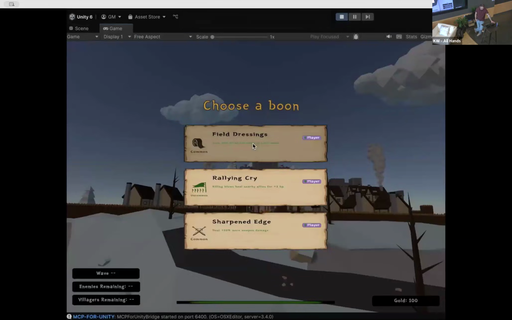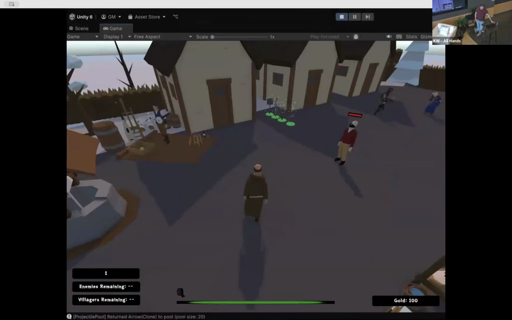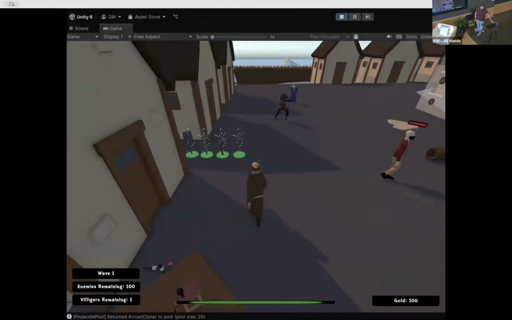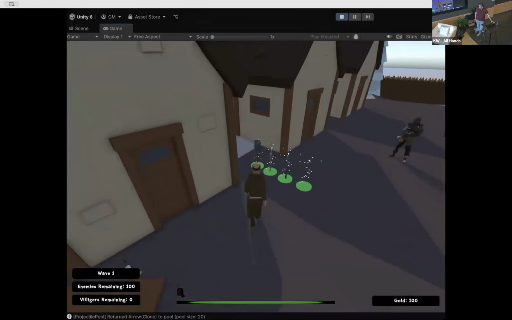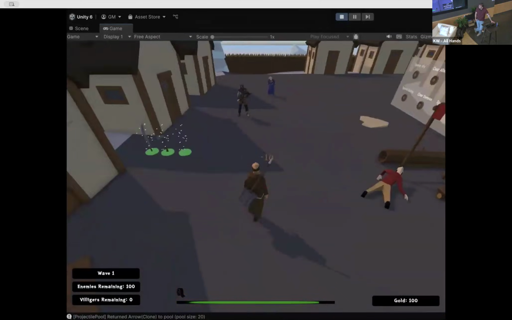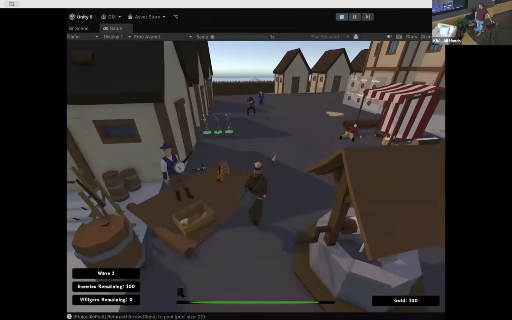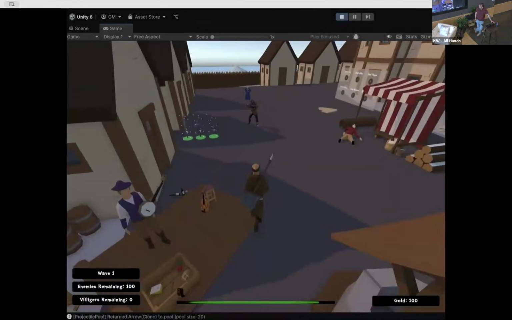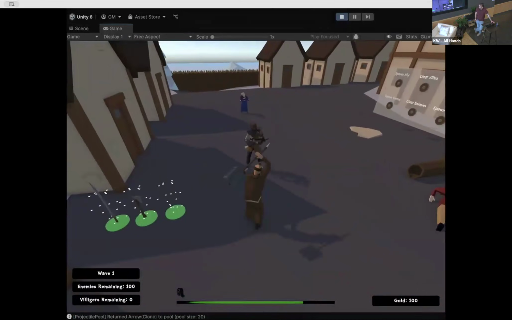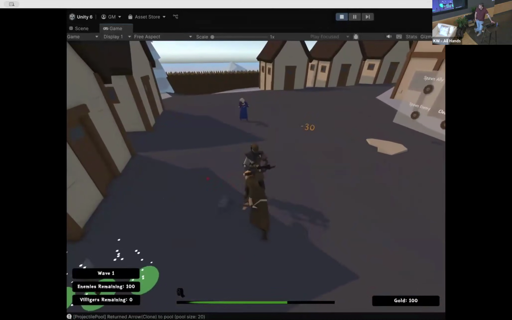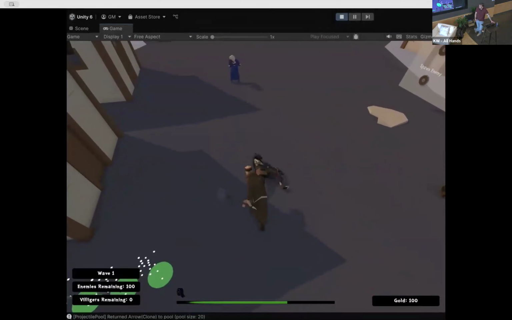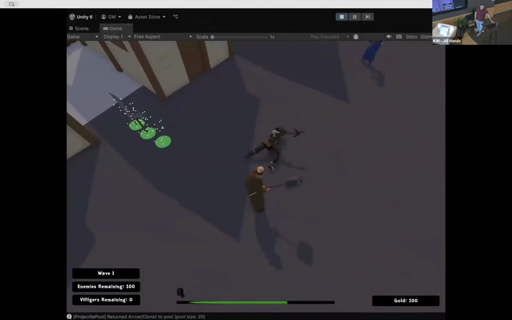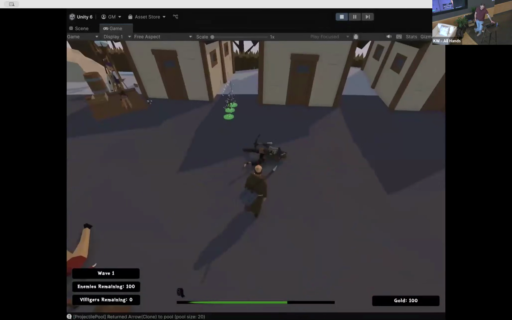Same story. We spawn in, we've got our monk. And would you look at that? Our archer is aiming. He just killed my villager. He's aiming much better this time. The arrow is coming out of the correct location. He does walk a little bit weird, but that's okay. And we should be able to also kill him. Lovely. His hands are doing some weird things here. We can fix that later, for sure. But again, first try.